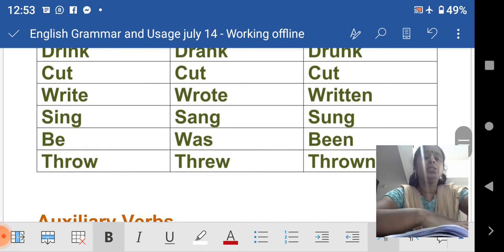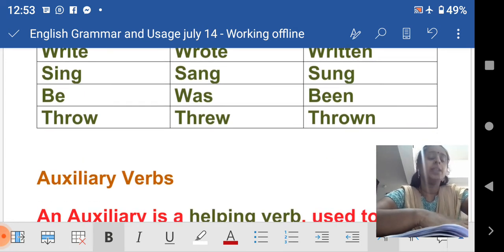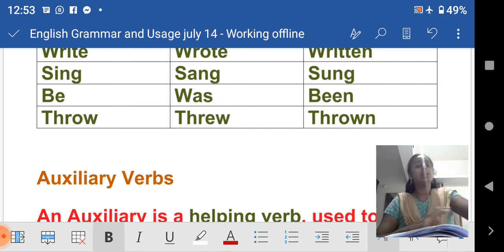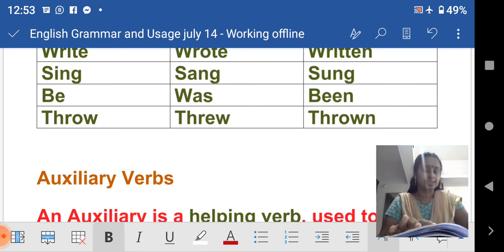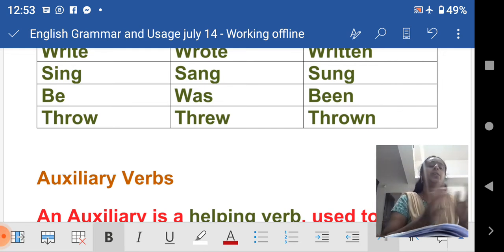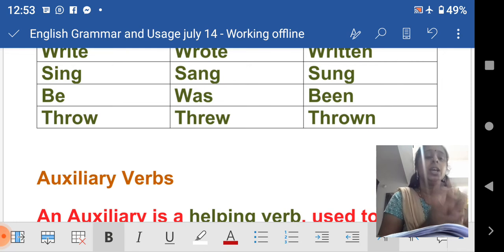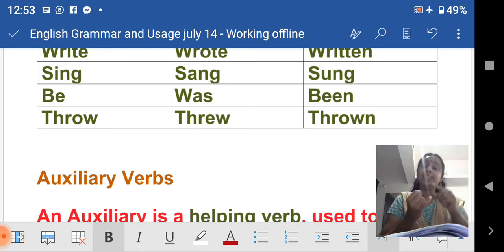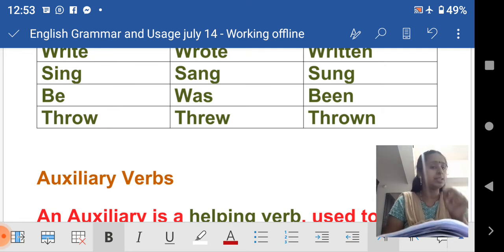Throw, threw, thrown. It is not throw in the past tense. Many students attempt it like this because they do not understand the difference between the past tense, present tense and past participle. So from now onwards, you have to be careful about what form the word is in, whether it is a past participle, a past tense or a present tense. It is your duty to understand.